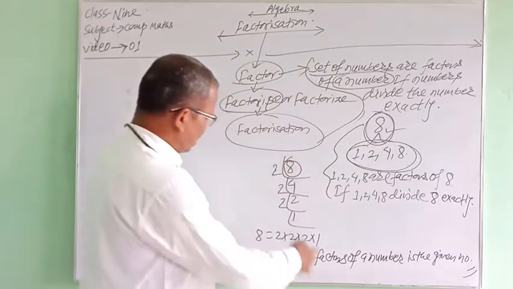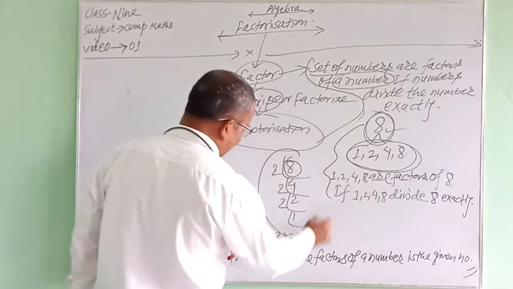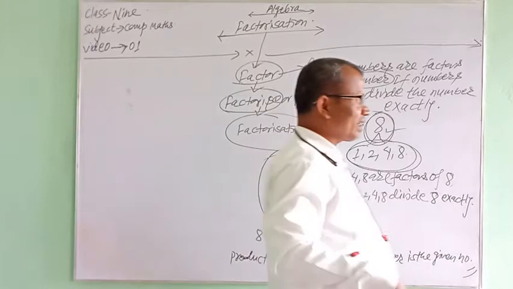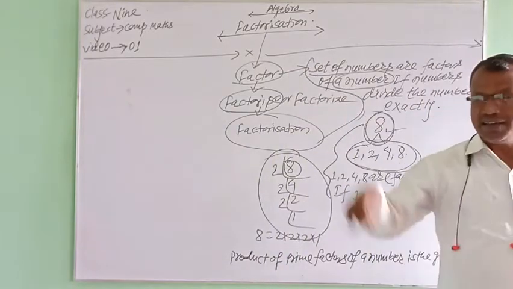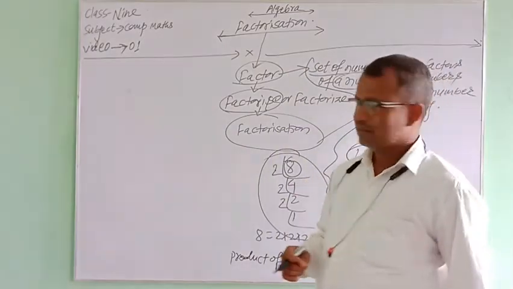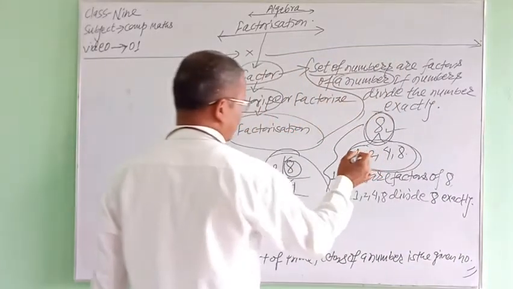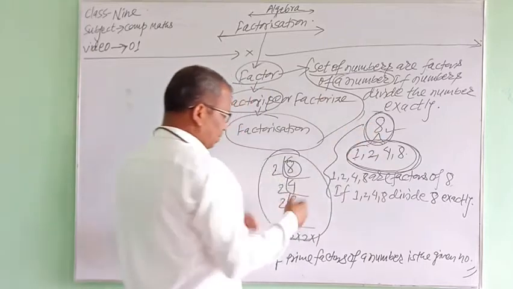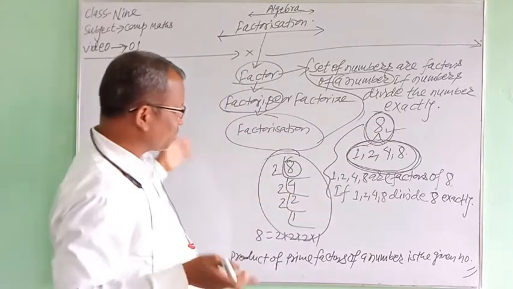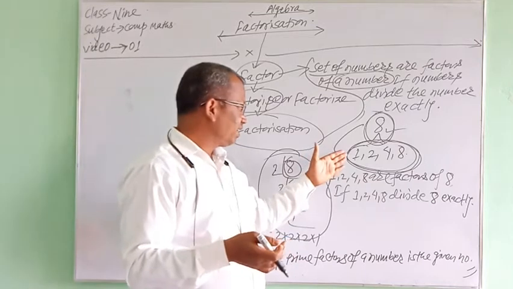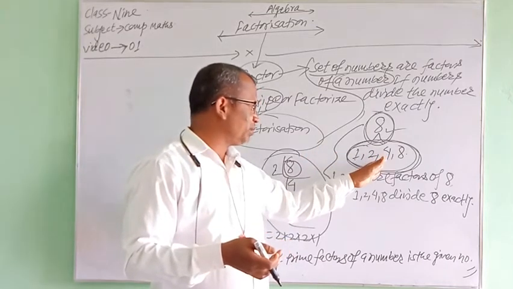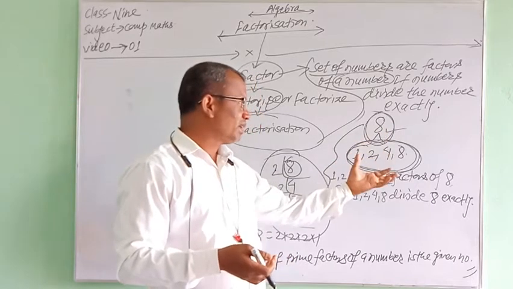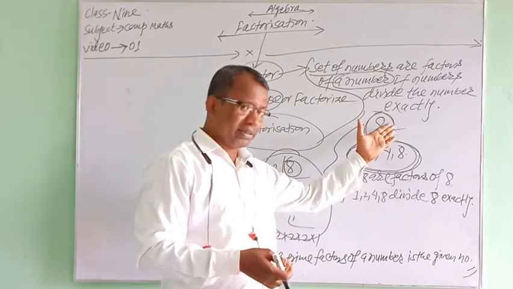And in algebra we find these prime factors. Prime factors of an algebraic expression we find in algebra, not this factor. You may think I am using two different words here, but if we find the factors of 8 or of any number, the product of all these numbers cannot be 8.